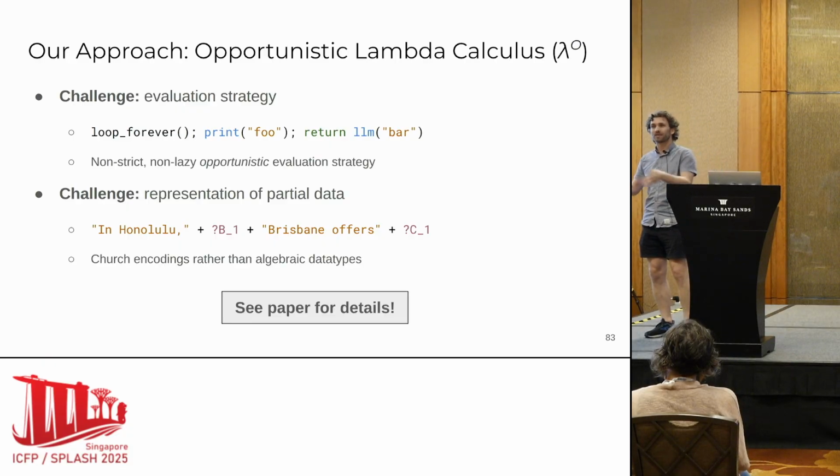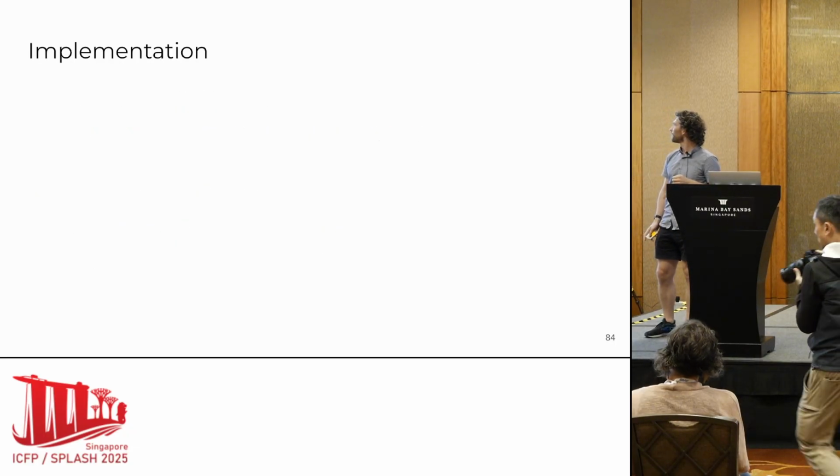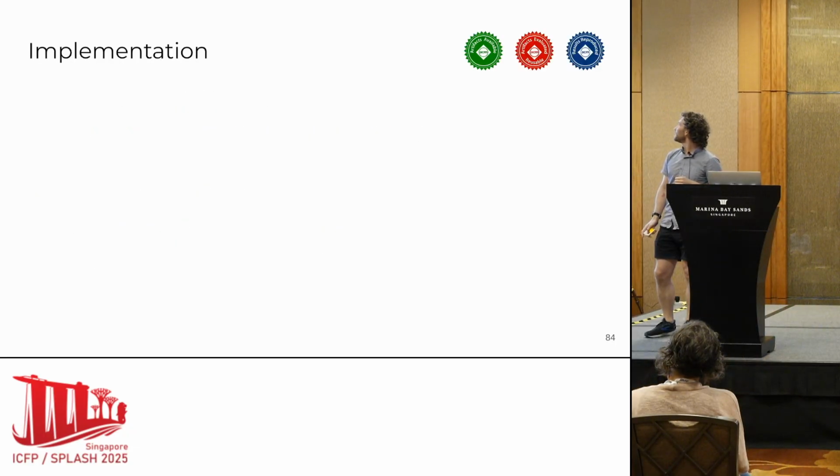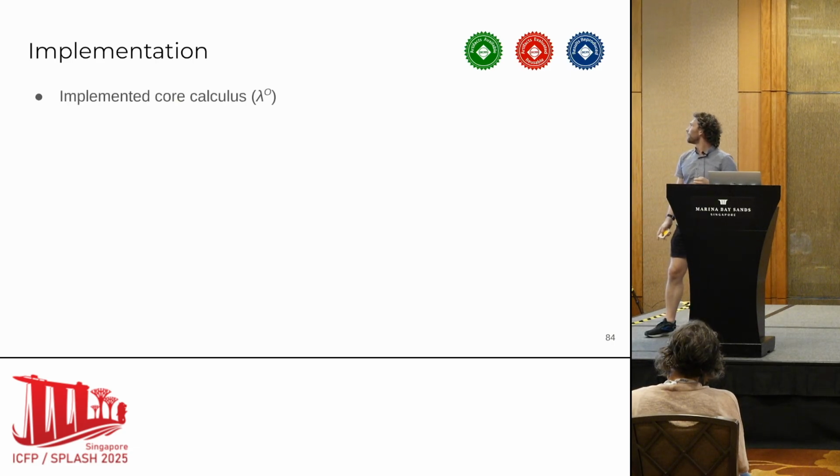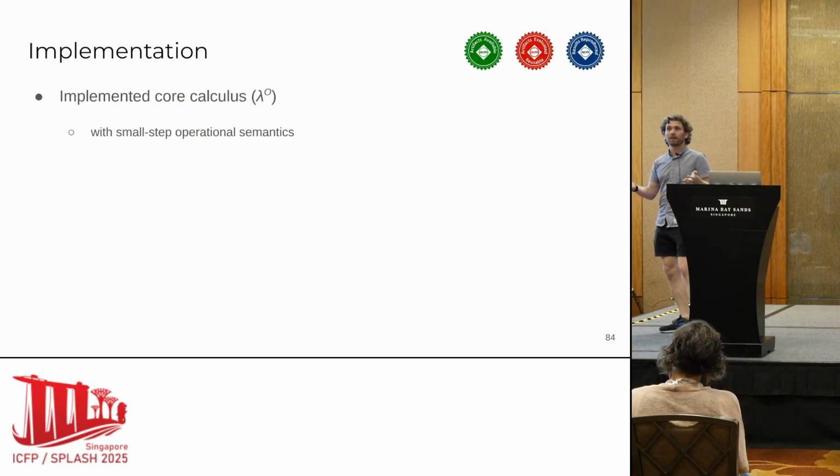If you're interested in more details about this, I'd be happy to talk about it or take a look at our paper. We implemented this, and it's available on GitHub and also has been evaluated. We implemented our core calculus, Lambda O, with a small step operational semantics, so it really does evaluate, much like I showed you in the example.